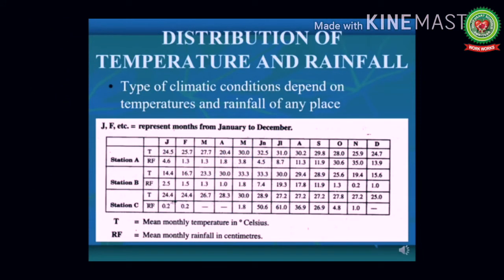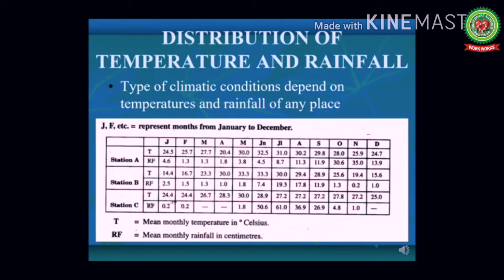Okay students, now last but not the least, the most important question in your board exams and in the school exams is the distribution of temperature and rainfall. Now students, you will be given a table stating the monthly mean temperature of the air and the rainfall received at that particular place during the year. You may be given the data for 1 station, 2 stations or maybe 3 stations, where you will have to compare the climatic conditions of either 1 or 2 places.